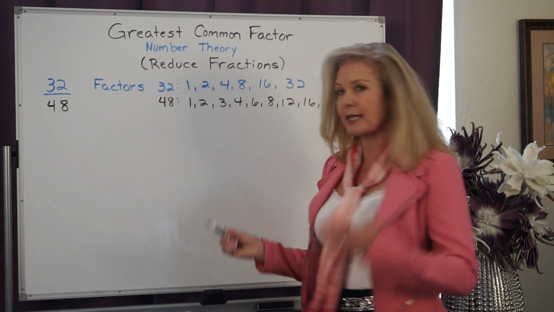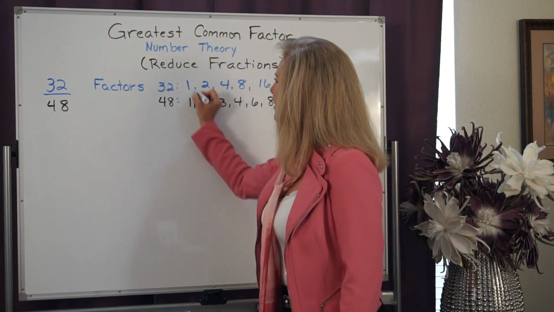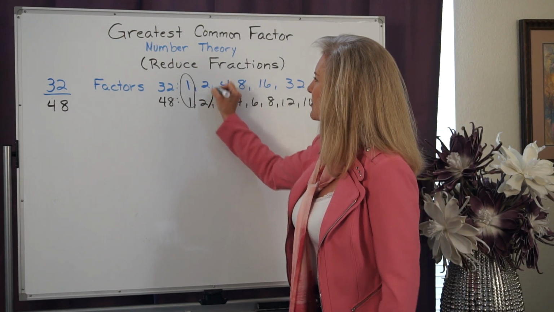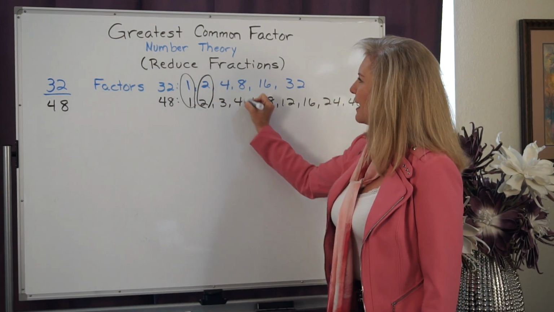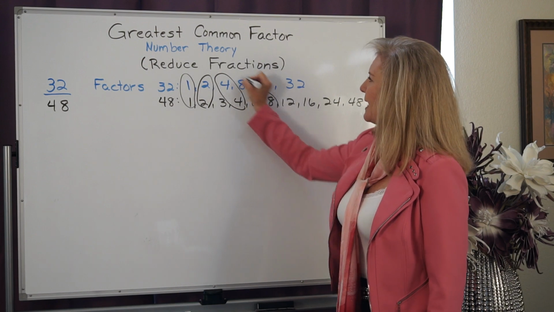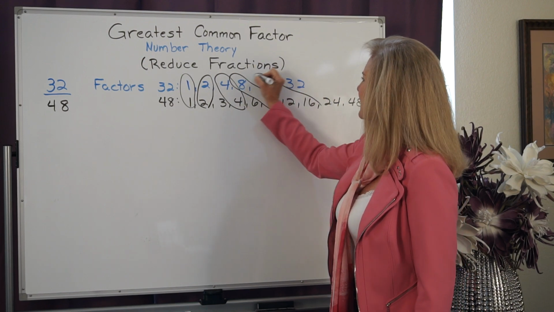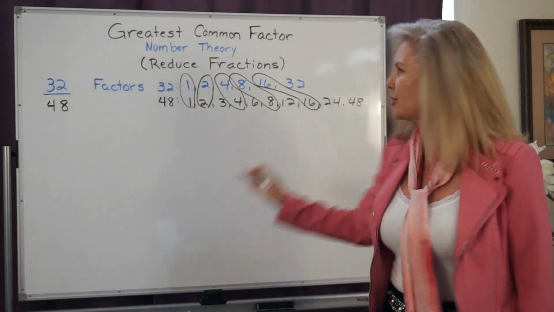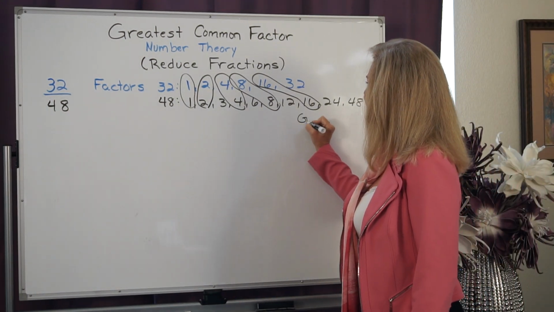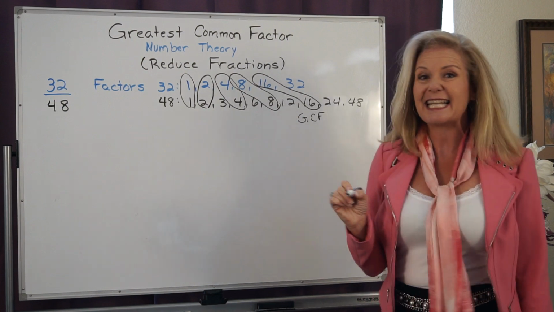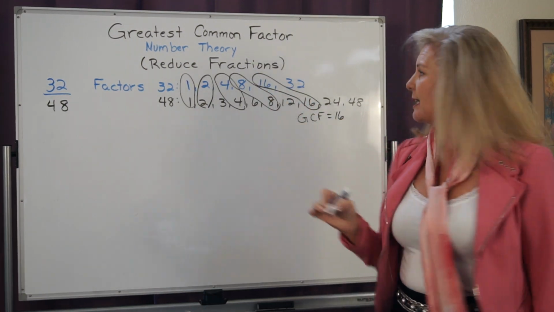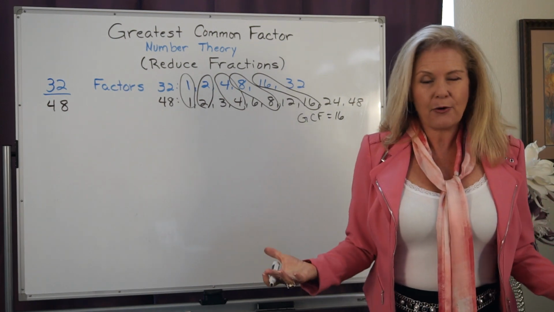So when I look at the common factors, we know all numbers are going to have 1 in common. But these two sets of numbers also have 2 in common, 4 in common, 8 in common, and 16 in common. Therefore, the greatest common factor is the biggest number. And sometimes we'll say that as GCF is equal to 16. So we'll break that down. Now, what does that mean for us?